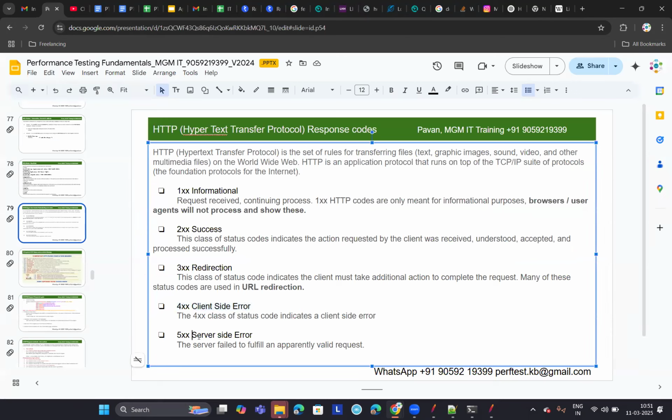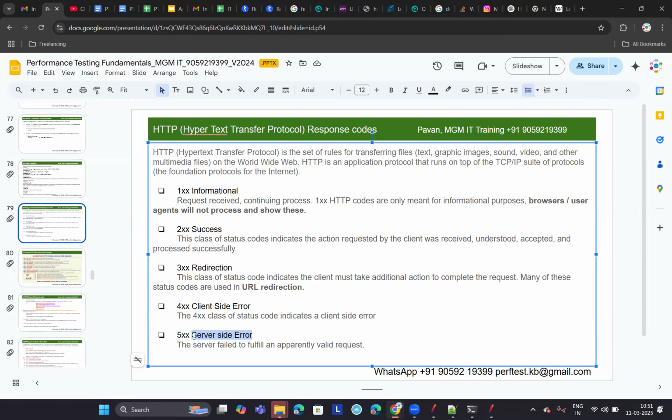And then the next one is 5xx. 5xx indicates a server side error. If you are sending a valid request, however the server is unable to fulfill your request for some reason, then it will throw this 5xx, which indicates a server side error, right? You might have seen this many times, right?